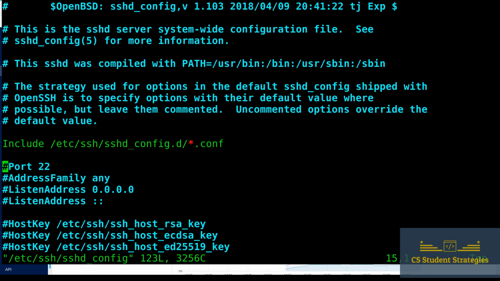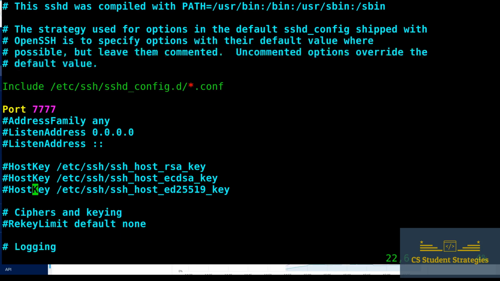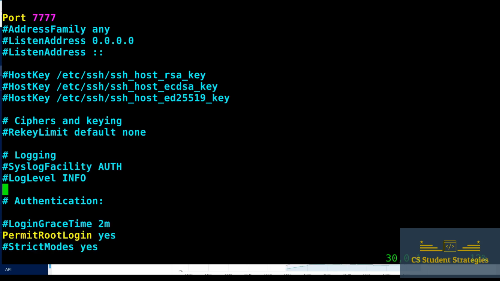So what we're going to do is type i so we can get into insert mode. I'm going to delete the hash symbol, so it's uncommented now. And then I'm going to change this port from 22 to 7777. All right, you can change that to pretty much anything that you want, that's within the range. And that's pretty much all I want to do there. So I'm going to hit escape so that we are not in insert mode anymore.